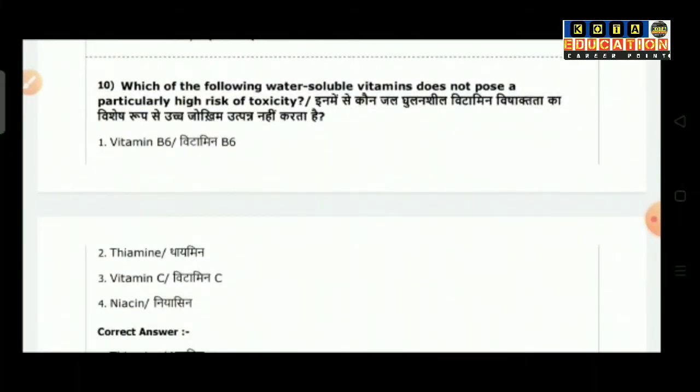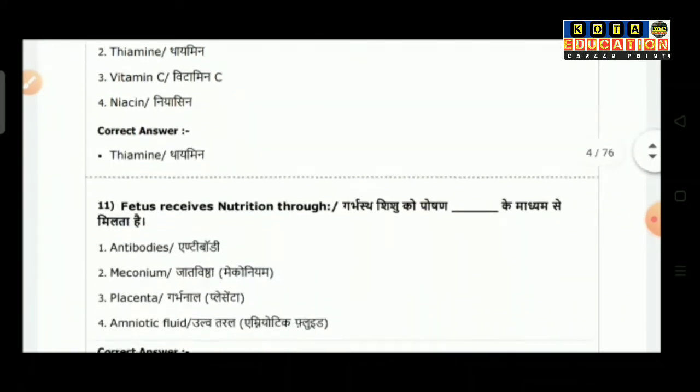Question number 10 is which of the following water soluble vitamins does not pose a particularly high risk of toxicity? Option 1 is vitamin B6, option 2 is thiamine, option 3 is vitamin C and option 4 is niacin. So the correct answer is thiamine.